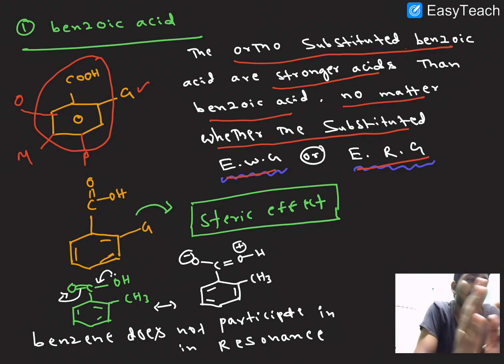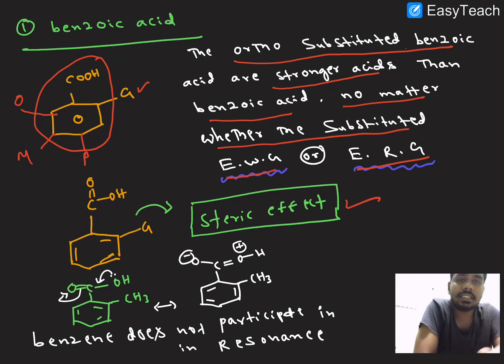So always ortho substituted benzoic acid is a stronger acid than the remaining acids, that is simple benzoic acid or para or meta substituted ones, whatever remains, right? So why is ortho substituted benzoic acid a stronger acid than the remaining acids? The reason is steric hindrance.